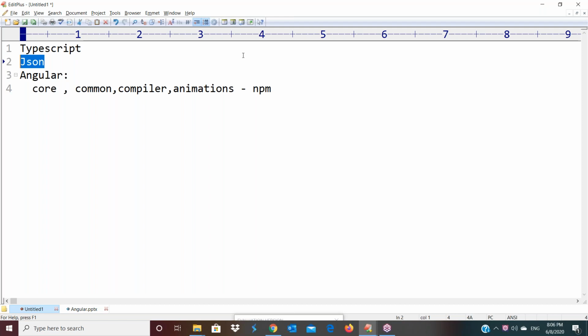Anyone? No idea. Okay. Actually, to transfer data from one application to another application, we are taking the support of JSON. For example, take one website, makemytrip.com. This website is getting the data of different flights, like Jet Airways and Indian Airways. The makemytrip.com database, Jet Airways database and Indian Airways database are all different databases. They are using different heterogeneous databases. So at the time of sharing the data, they are converting into JSON format.